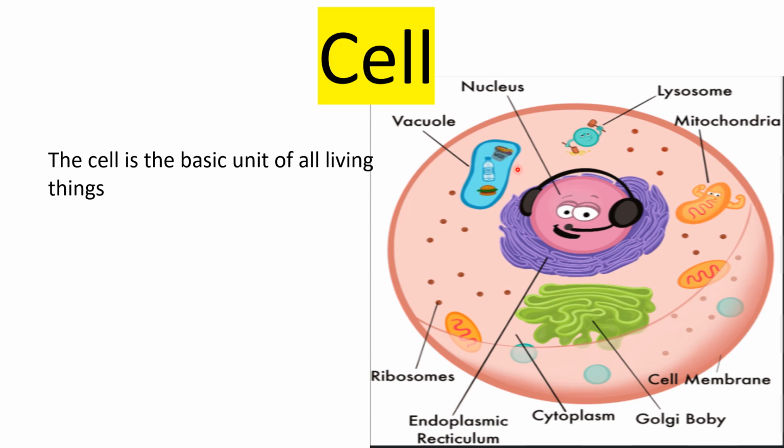The cell is the basic unit of all living things, and all organisms are composed of one or more cells. Cells are so basic and critical to the study of life that they are often referred to as the building blocks of life. Organisms such as bacteria, amoeba, and yeast, for example, may consist of as few as one cell, while a typical human body consists of trillions of cells.